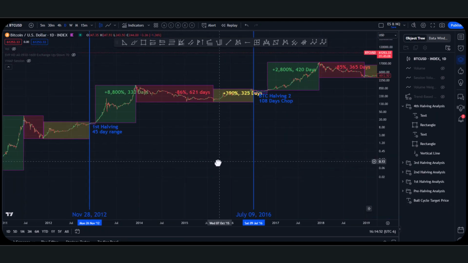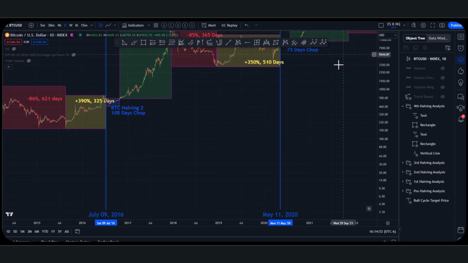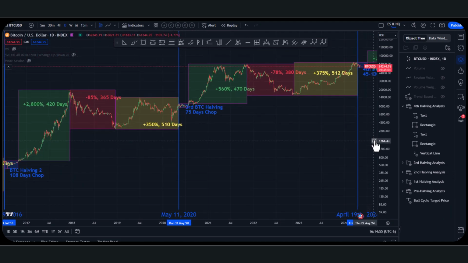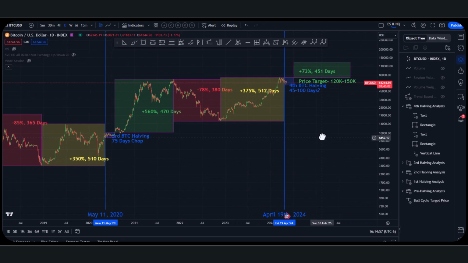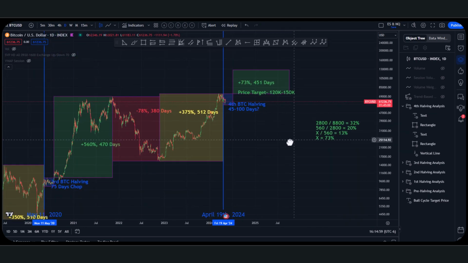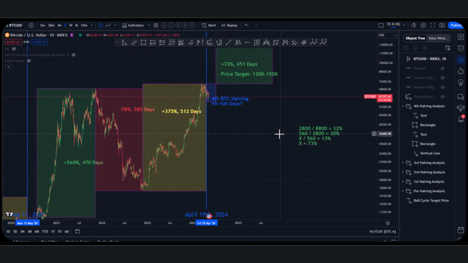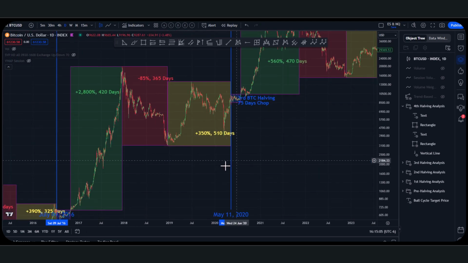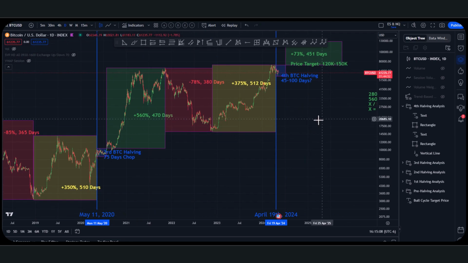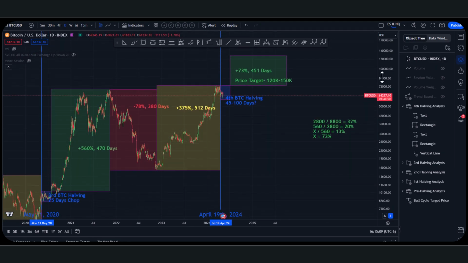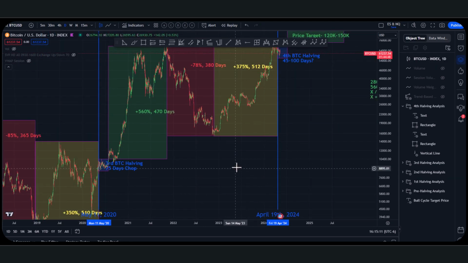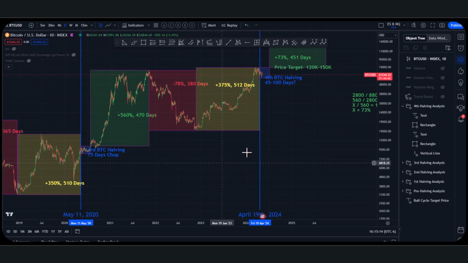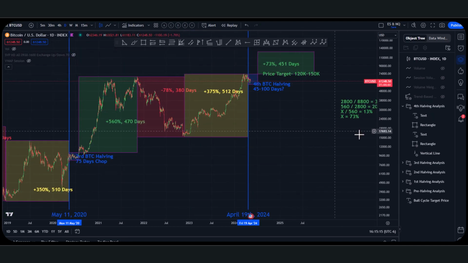So it's pretty crazy the way the Bitcoin market has been correlated to the halvings. And again, shout out to Max, he's the first one, at least that I've seen, that's talked about halving mechanics and how the market moves. Our analysis is a little different, and obviously our price targets are way different. But I think this is a great metric to follow, not just for this bull run, but for future bull runs too. So yeah, super interesting.